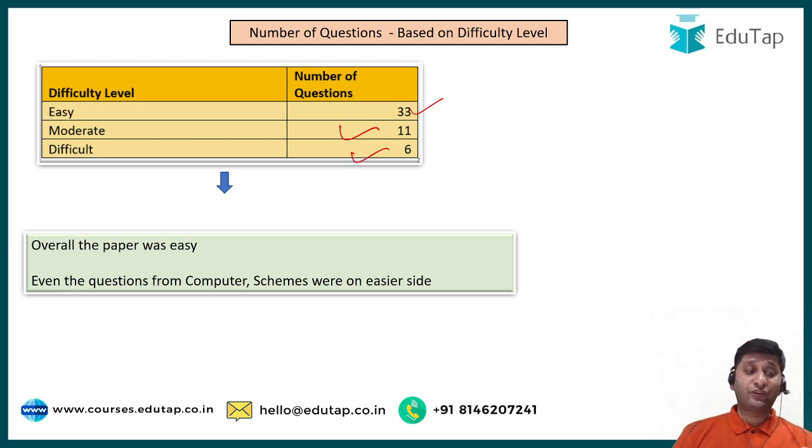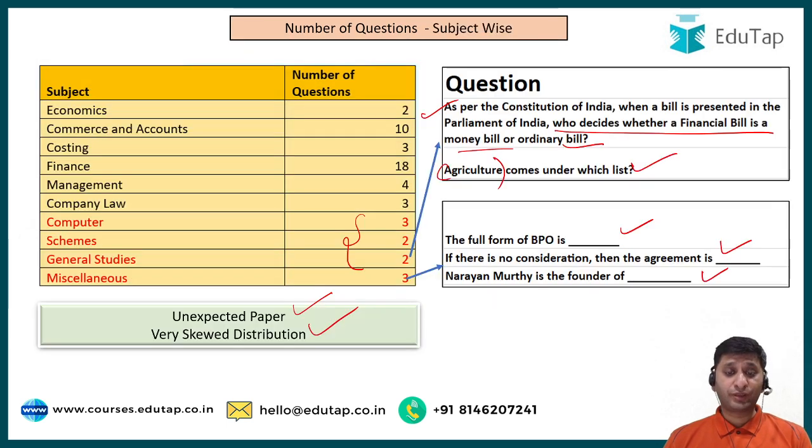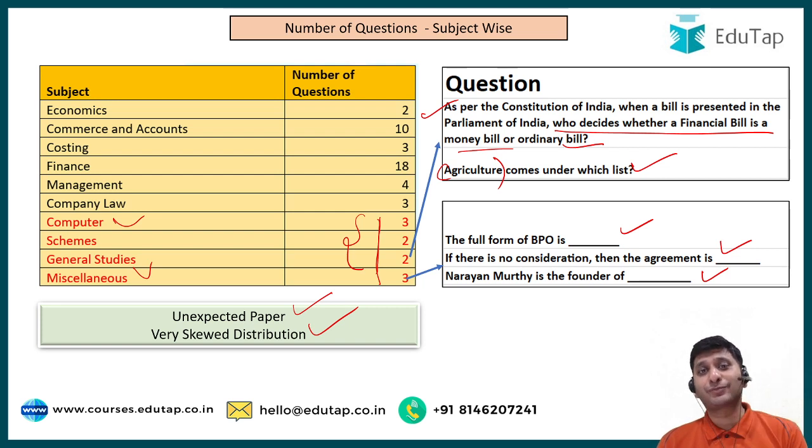Right. Now, what is the reason that though the paper was really skewed, unexpected, still we are saying that so many questions were easy? The reason is the same. Because first of all, these 10 questions, right? I mean, the questions related to computer, even these miscellaneous questions, these are really easy. I think many of them, if these questions were not there, would not have been able to clear this paper. So in fact, these 10 questions help people to clear the paper by scoring around 15 to 20 marks out of these 10 questions. Right.